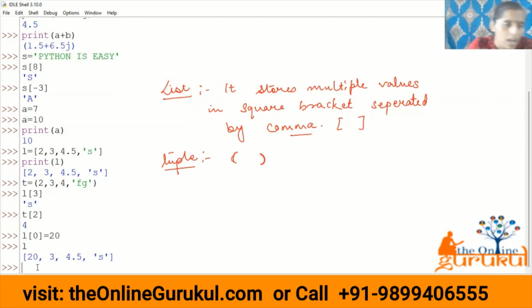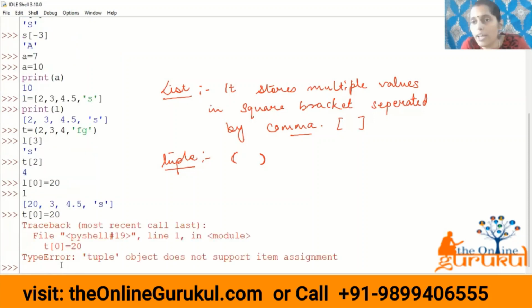Now tell me, bache, what would be the output of this one? In a tuple, I want to change the value. I created a tuple and I want to change the value which is at the 0th position. Now what would be the output? In a list, I did it in the same way, but in tuples, if I do this, it will show an error. Why? Because tuples are immutable.